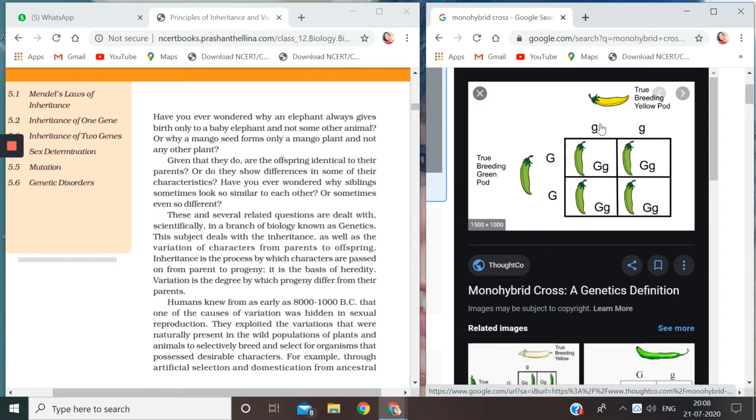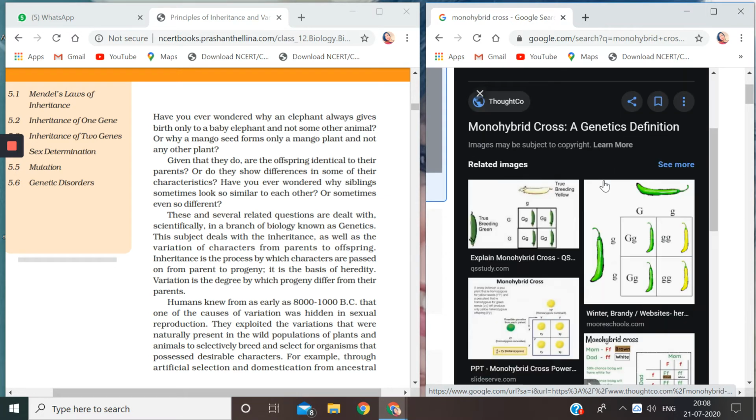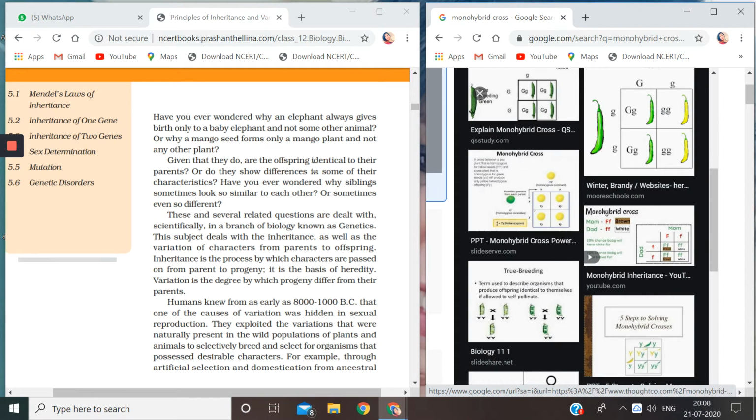Now you can see these are the gametes, right? Capital G, and small g. These are the gametes, and each gamete is having only one allele because gametes are haploid. But after the recombination, this is diploid, and now this is having two alleles. One allele is capital G and the second allele is small g. So I hope you have understood what are alleles or factors.